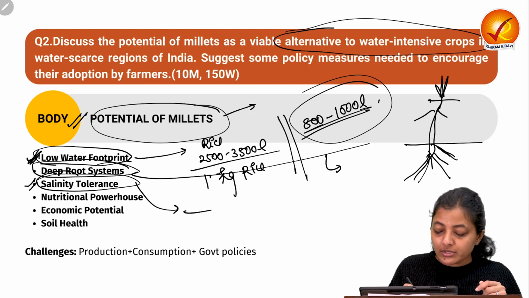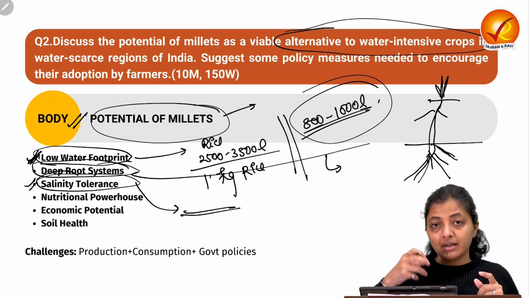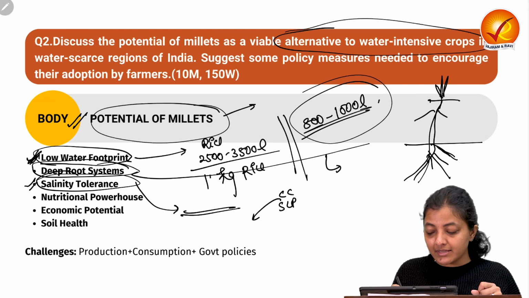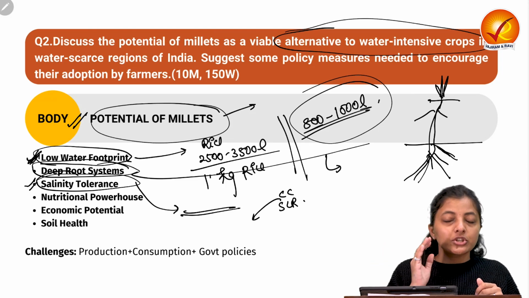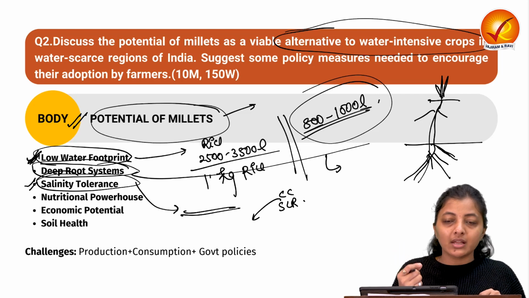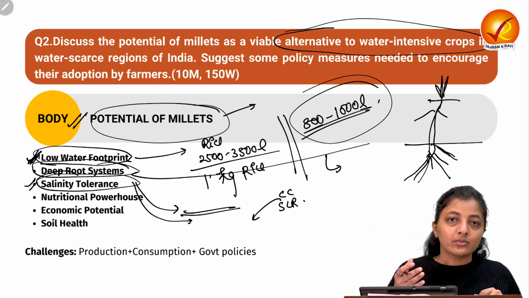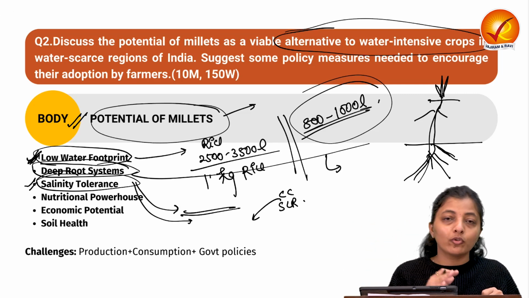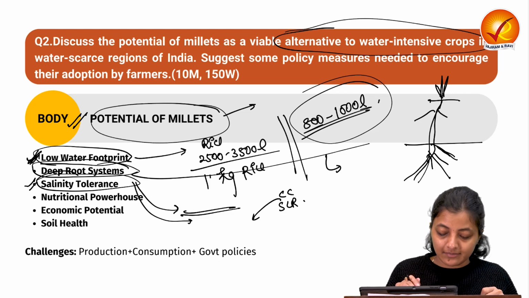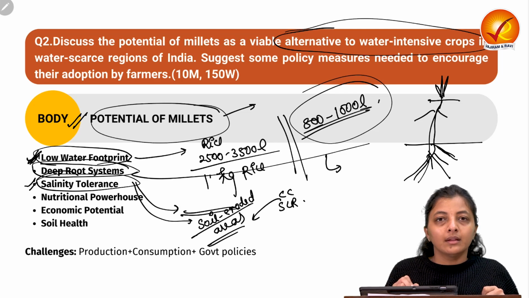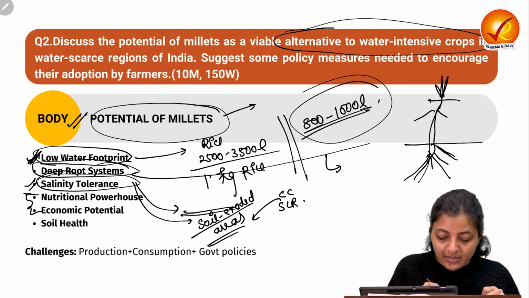Okay, next is about they have the tolerance against the salinity. So they can be used in the regions where there are the high evaporation rates, and due to climate change we know that the sea level rise is increasing. So the inundation of the coastal region with the sea water, it means the salts would be present over there. So yes, these millets can be produced in those coastal regions as well, where there is a sea water intrusion in the coastal areas. So they can be used in the soil eroded areas as well. Okay, so these are some extra points, these two.